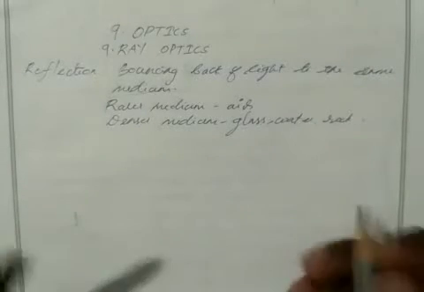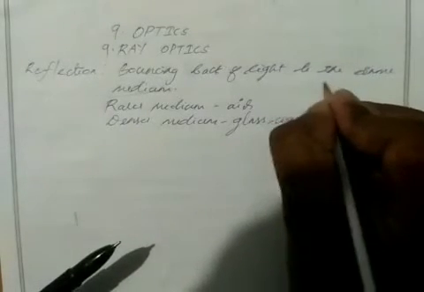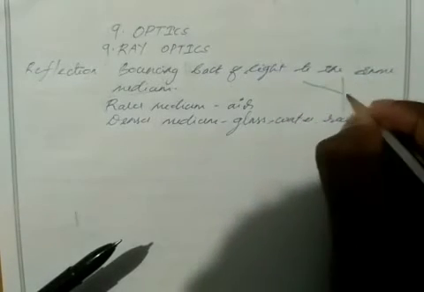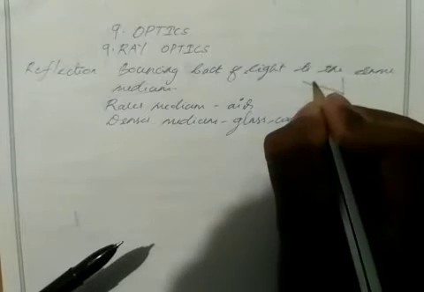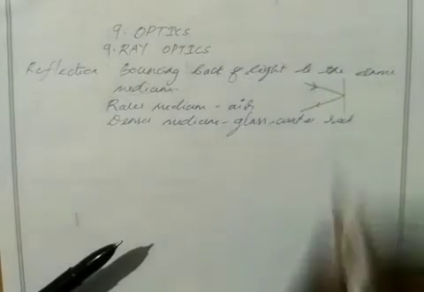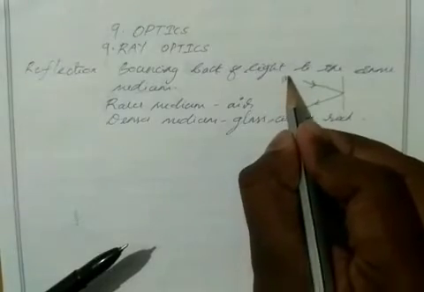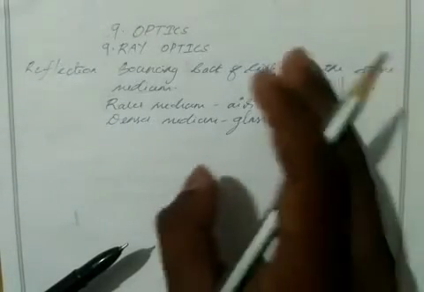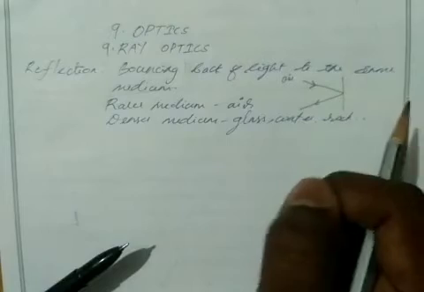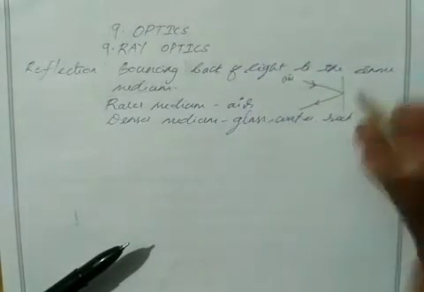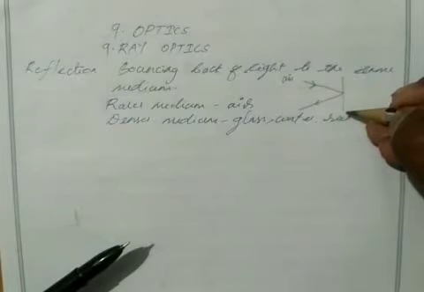So here we have a light which comes and falls on a mirror and bounces back to the original medium. Here we have two media. Listen carefully. This medium is air. Outside the mirror we have air, and we pass the light through the air. Then it strikes the mirror.